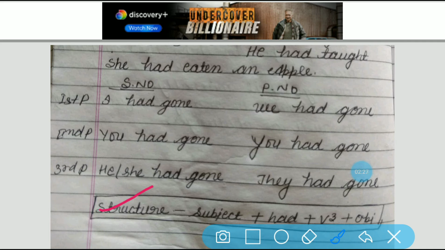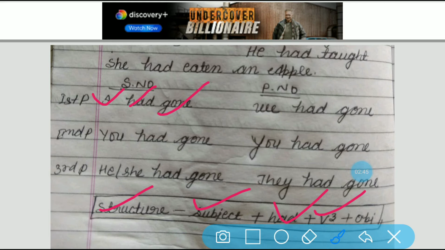So what does the structure say in past perfect tense? At first we have to write the subject, then had, and then V3. Gone is the verb's third form.